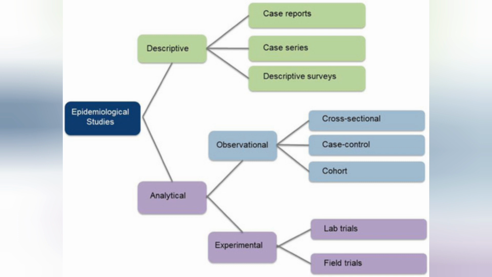It can also be timelined: retrospective, where the event has occurred and you are going back in time; prospective, following the patient or cohort forward in time; or cross-sectional, examining patients or events at one point in time without follow-up.